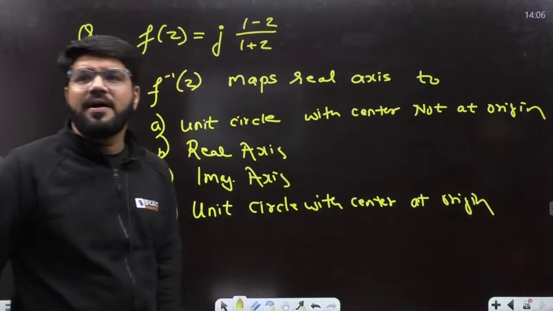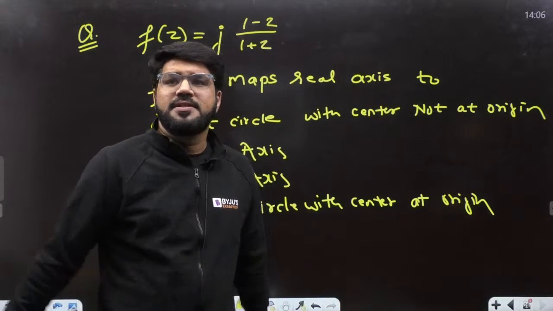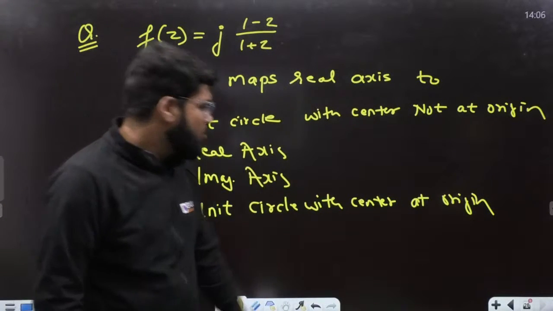Tell me guys, what have you marked? Okay, Rityaksha says circle, Sahiti says imaginary axis. What is the correct answer?